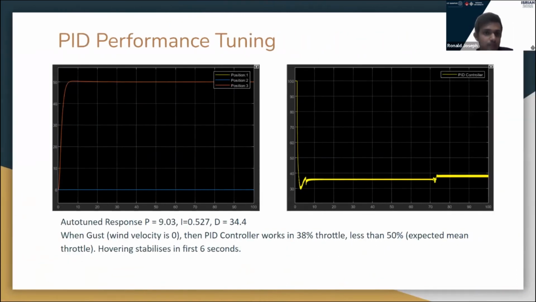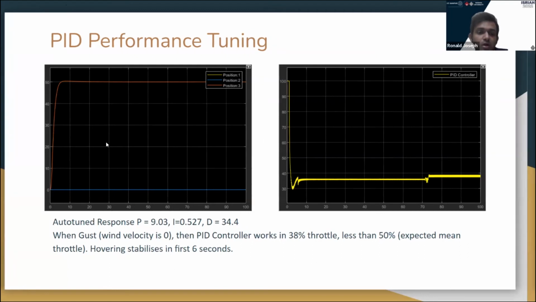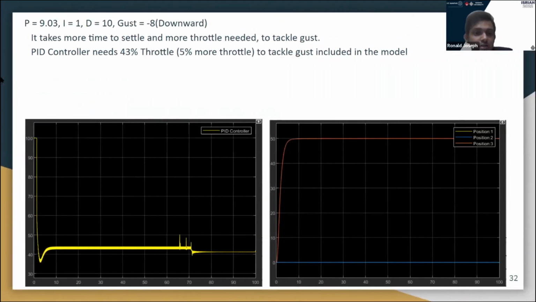So this is the PID performance tuning, in which the PID control is put into the throttle to check when there is no gust, that is, half rho A V squared. Wind is not there, so the throttle obtained was 38%. And in the next slide, we are using PID auto tuning in MATLAB. Next, when gust is -8, that is, the downward force is -8, it takes more time to settle, 7 to 8 seconds, and throttle 5% more, 43% throttle, as you can see in the left side yellow. So it takes more time.